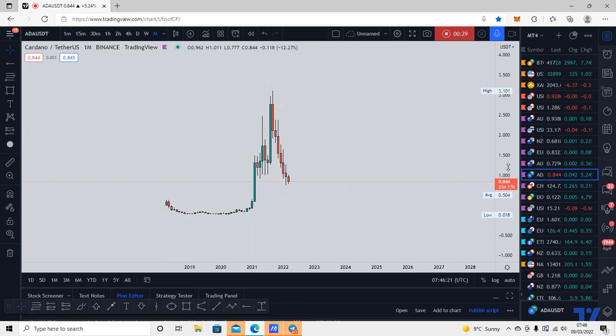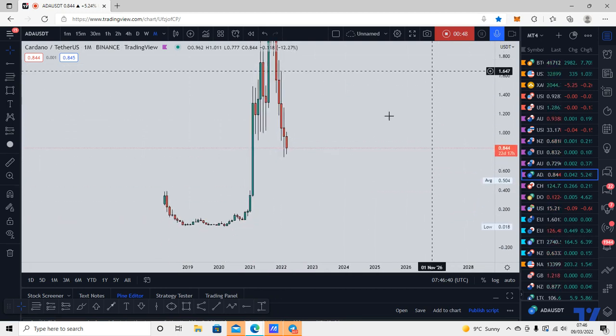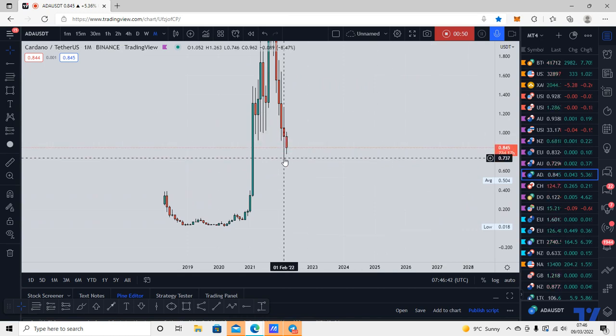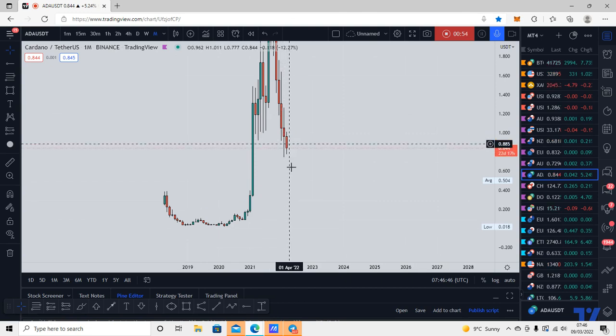So anyway, starting here on the monthly time frame, what we can see is currently everything is bearish. We have this massive impulse to the downside, which is broken below all of this level of support that we have all across this zone. So we have previous support, time resistance all across this zone, and we have a new lower low here on the monthly time frame. At the moment, everything is bearish. The market is filling in this wick to the downside as we would expect. So we filled in this wick, now we're filling in this wick, exactly as we would expect.